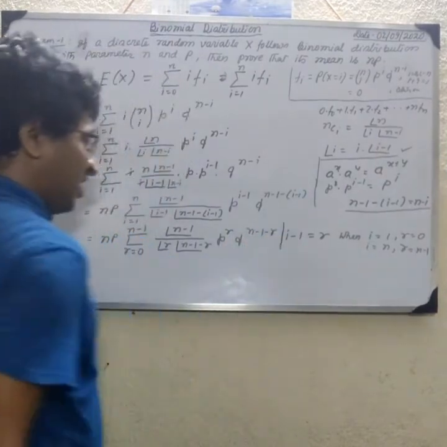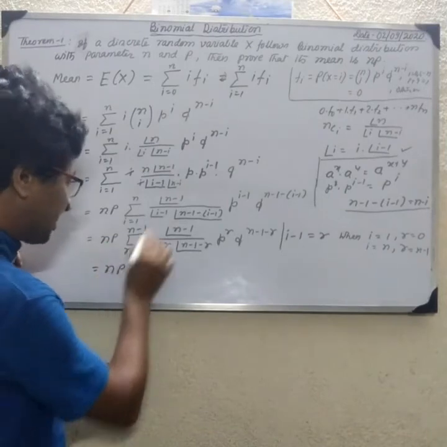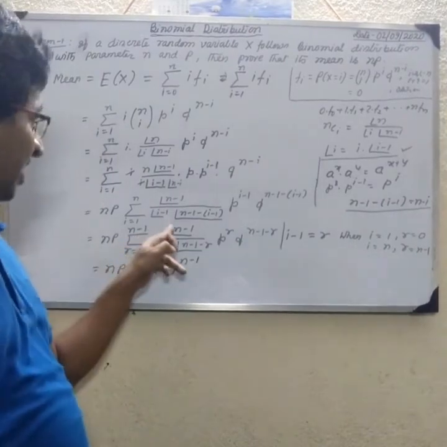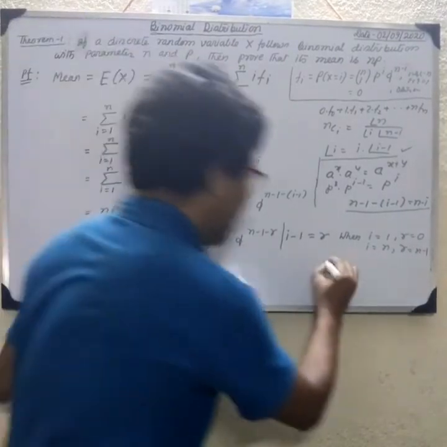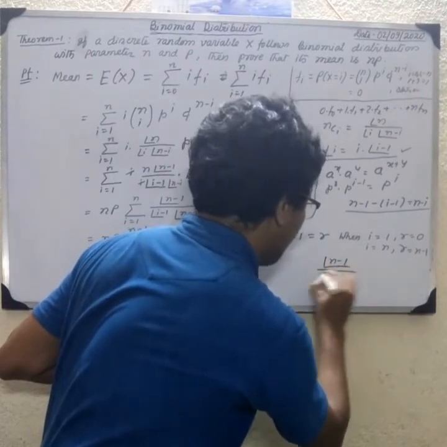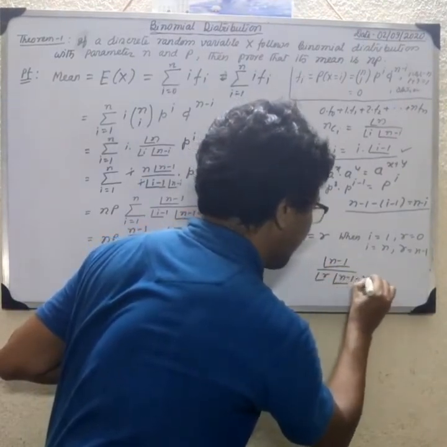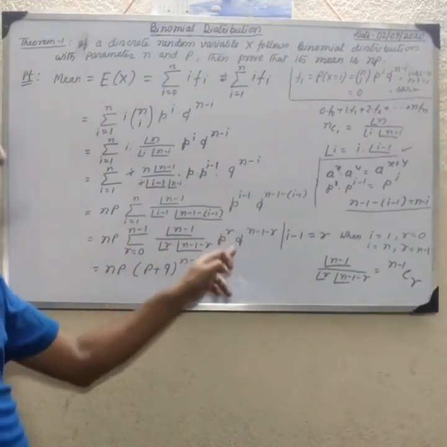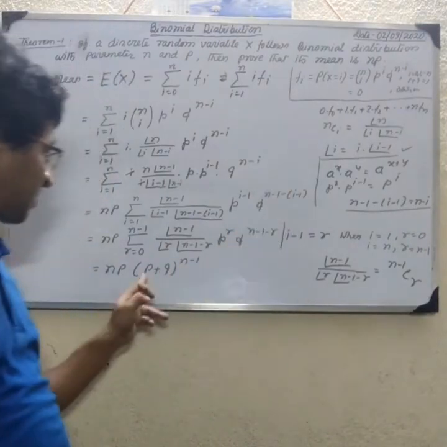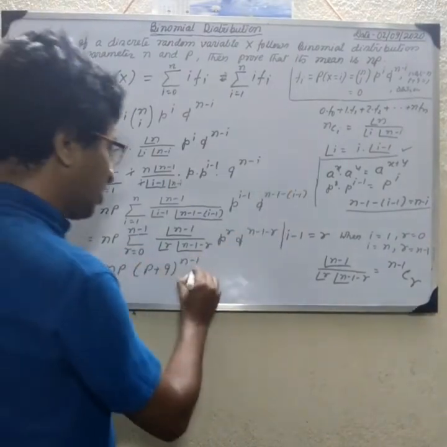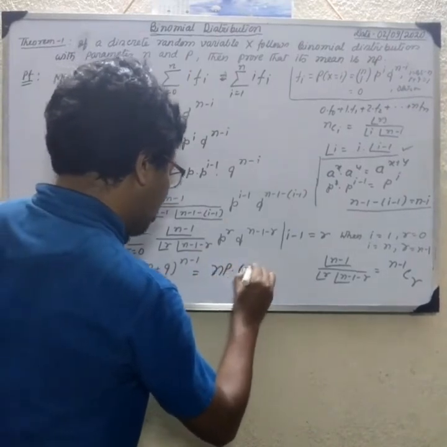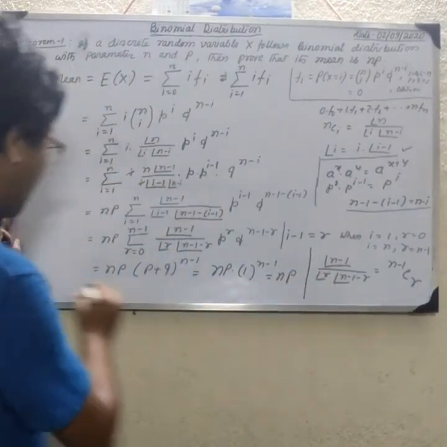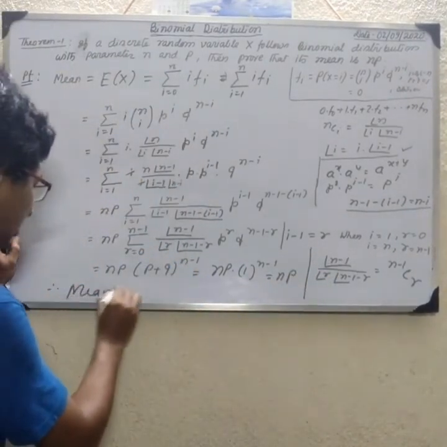Okay, that is np, and this term is p plus q whole to the power n minus 1, because n minus 1 cr means factorial n minus 1 over factorial r factorial n minus 1 minus r, that means n minus 1 cr, p to the power r, q to the power n minus 1 minus r. So this means p plus q whole to the power n minus 1. p plus q is 1, so np into 1 whole to the power n minus 1 is equal to np. Therefore the mean is equal to np.